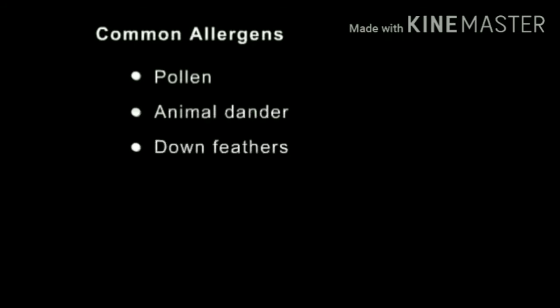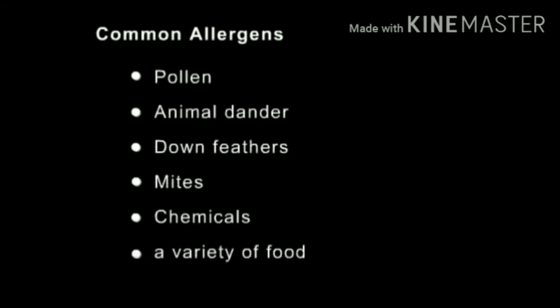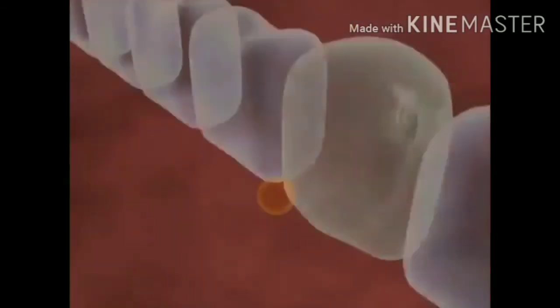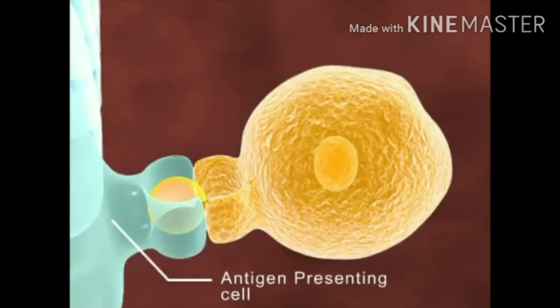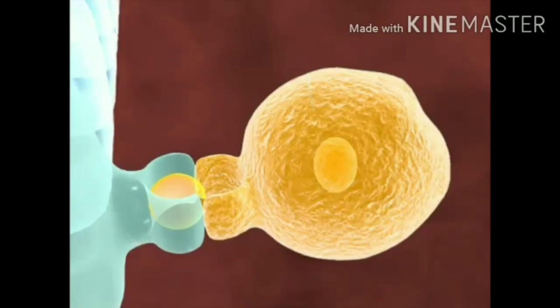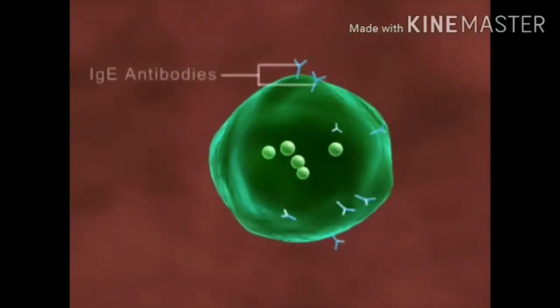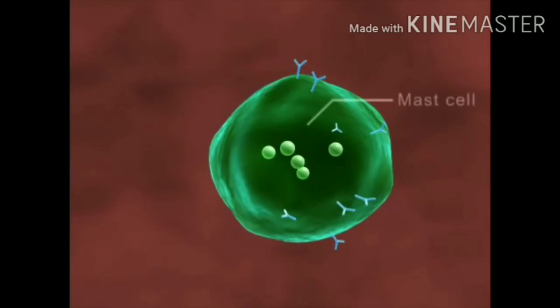An allergy is an overreaction of the immune system to a normally harmless substance called an allergen. Common allergens include pollen, animal dander, down feathers, mites, chemicals, and a variety of foods. On first exposure, the inhaled allergen enters the mucous membrane lining the nasal passages, where it is taken up by the antigen-presenting cell, which presents it to the T cells. These T cells activate the B cells to release substances called IgE antibodies against the allergen. These IgE antibodies sit on the surface of the mast cells.